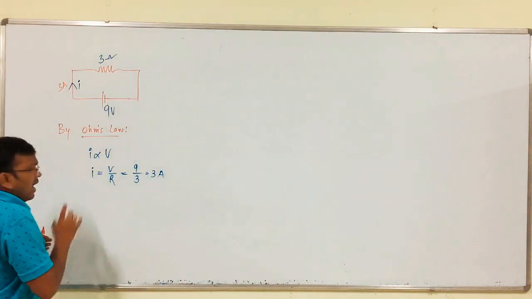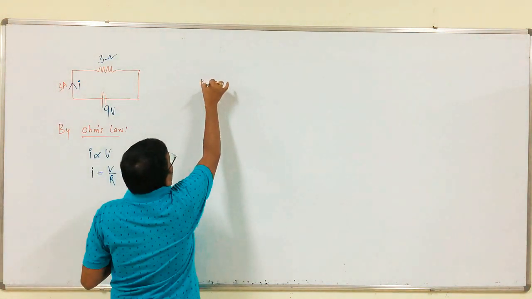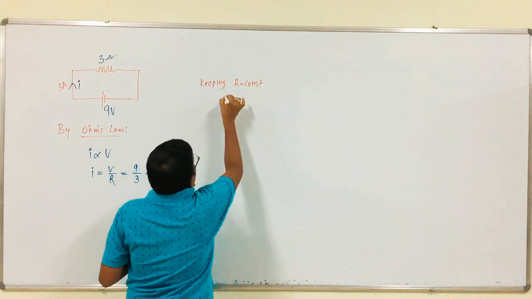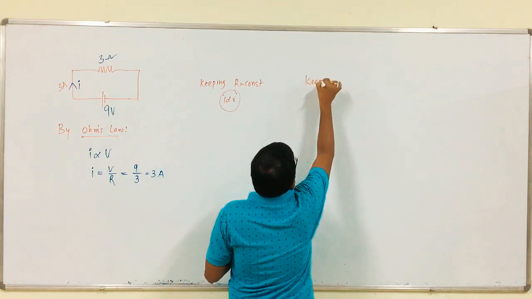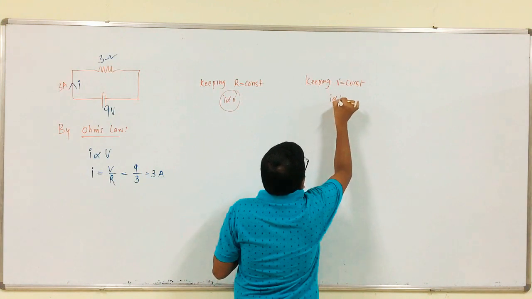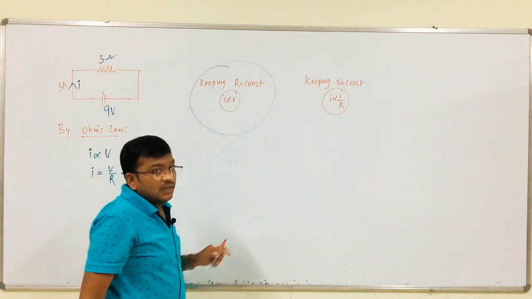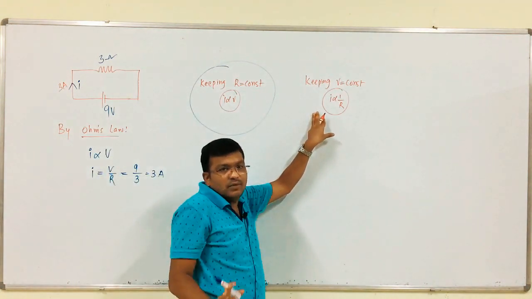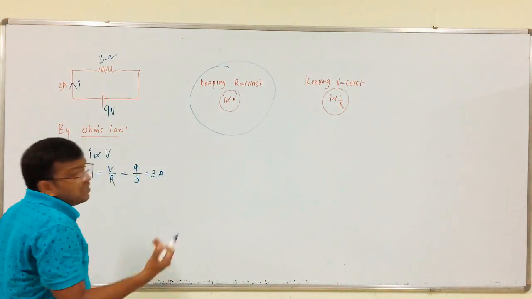We all know that we have two cases, right? Keeping R equal to constant, I is proportional to V. Like that, keeping V equal to constant, I is proportional to 1 by R. So, this is Ohm's law. This is the actual Ohm's law, but this is our observation. Now, we have to justify it.